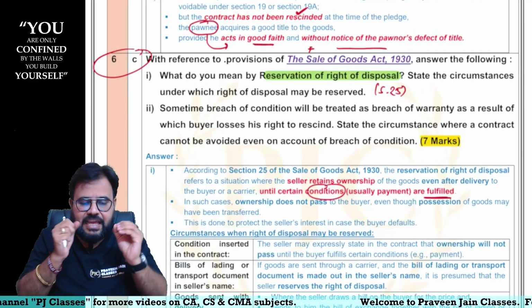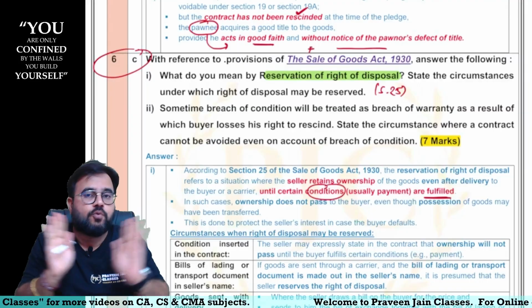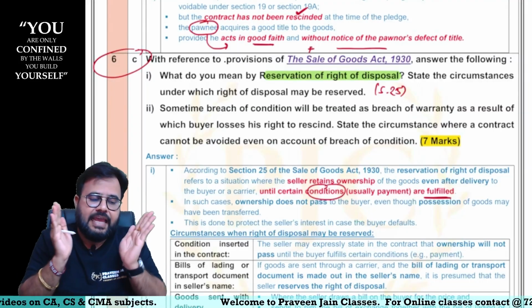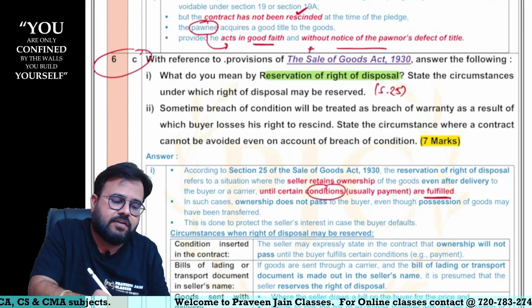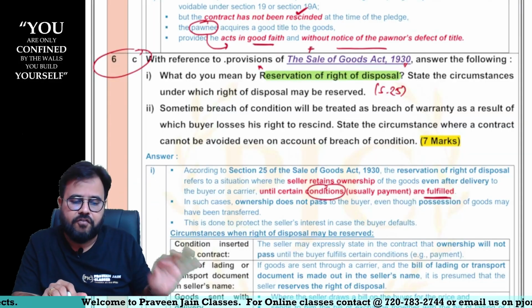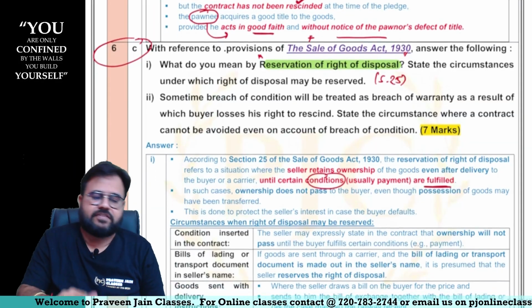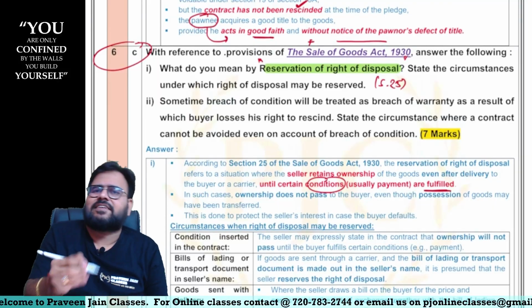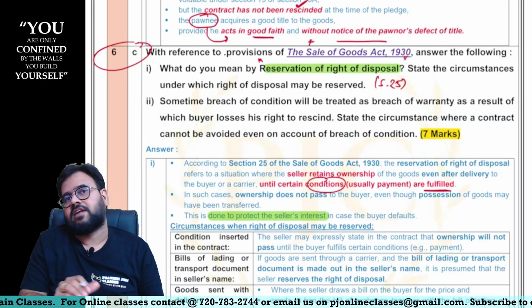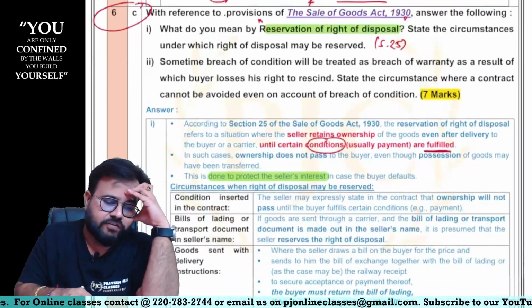Even though possession might have been given to you, still you will not become the owner. Some rights are still with me. If that type of situation occurs, we say reservation of right of disposal. These rights are with the seller. Why are these rights available with the seller? Because we are protecting the seller's interest. So that is the logic.